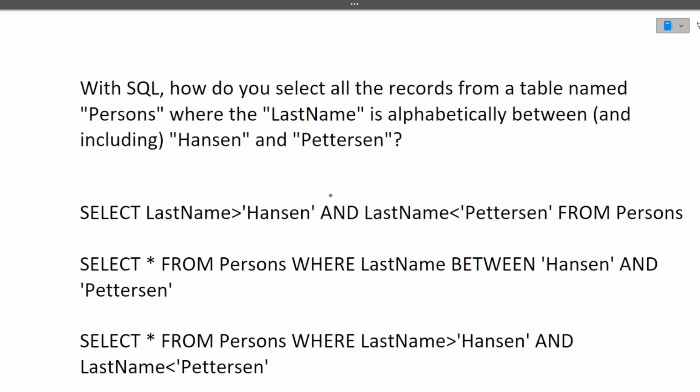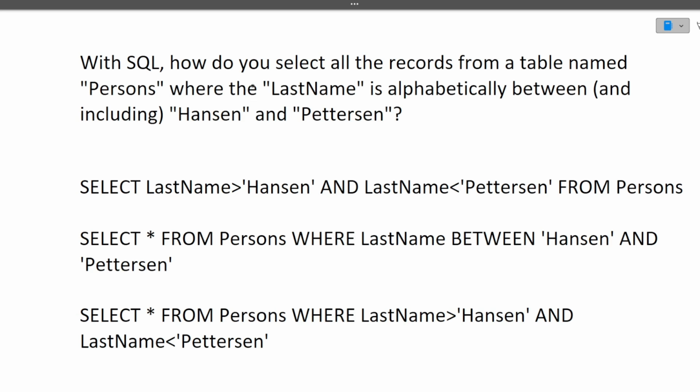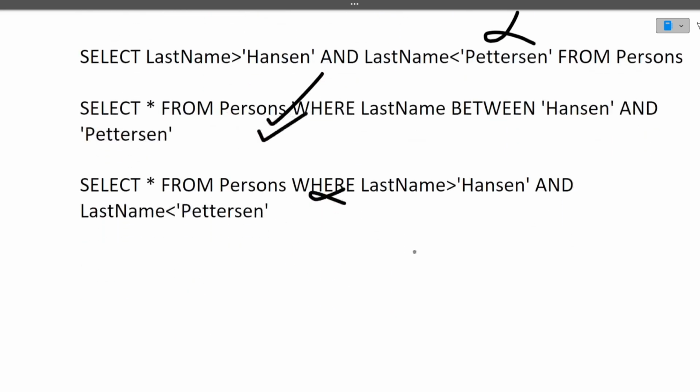Next is again a SQL question. With SQL, how do you select all records from the table named persons where the last name is alphabetically between Hansen and Peterson? You need to find the correct syntax. Select last name greater than Hansen and last name less than Peterson from person: no, it is not correct. Select star from persons where last name between Hansen and Peterson. This is the correct option here. The next one is again wrong because we have found the correct answer. So this is the second one. I hope it's clear to you.